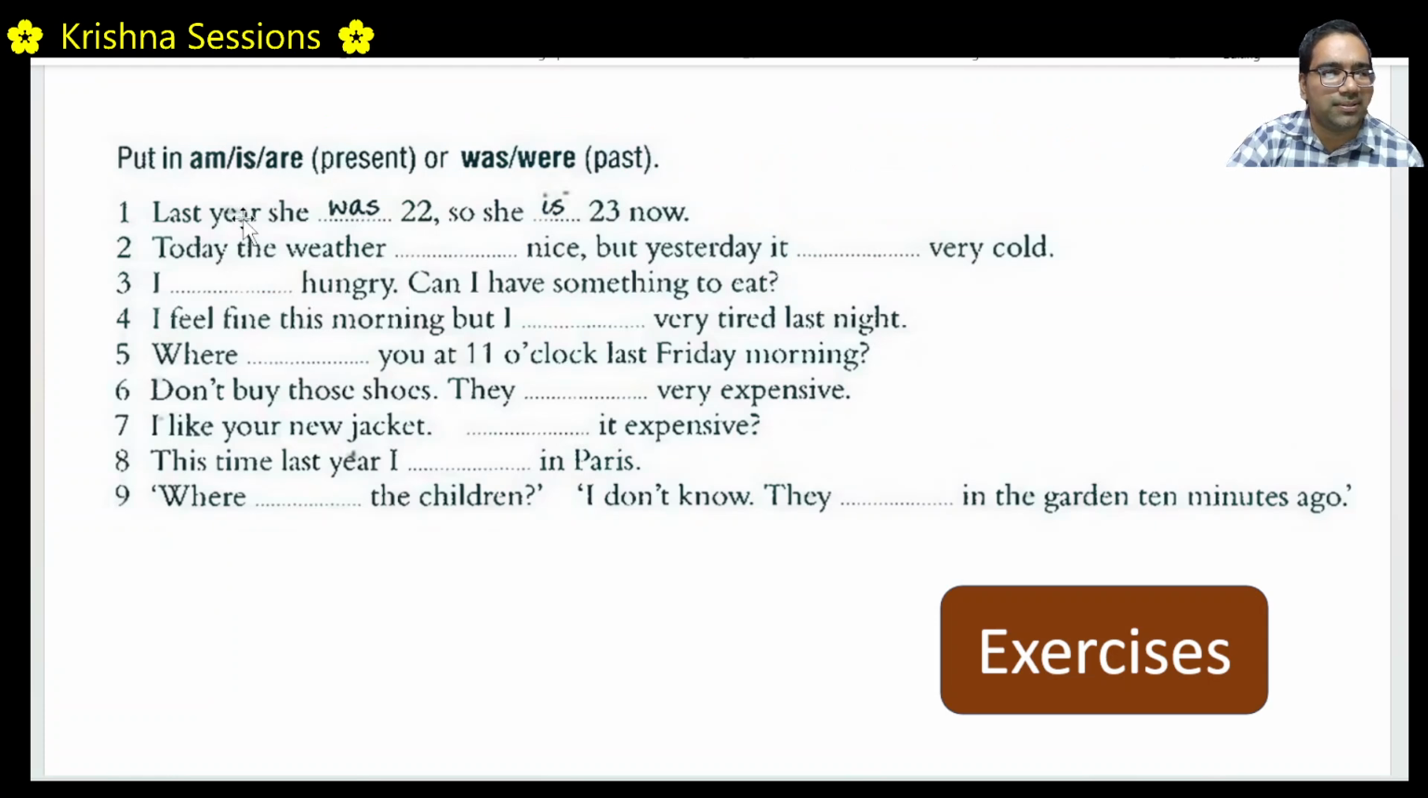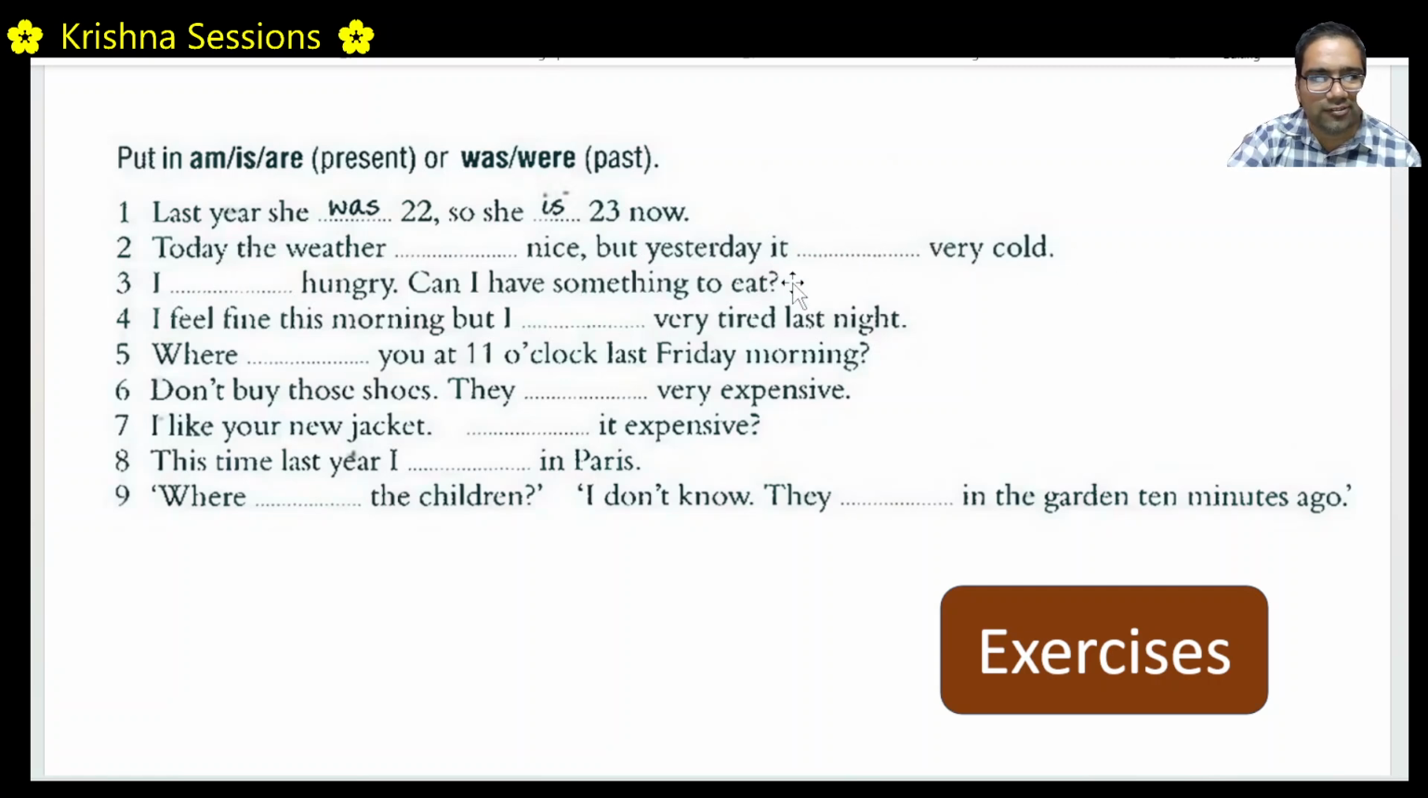Last year, that means it is past. That's why we have to put present or past, right? Last year, that's why it should be was. She was 22. This right now means present. So she is 23 now. Today, the weather. Today means it is present. The weather is nice. But yesterday, it is past. So it was very cold.